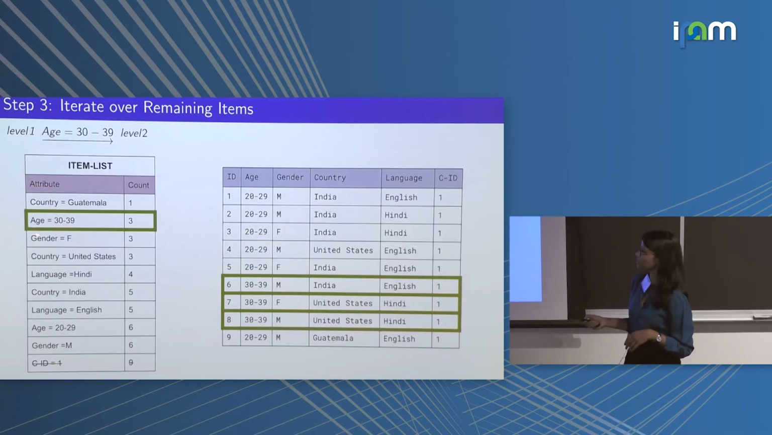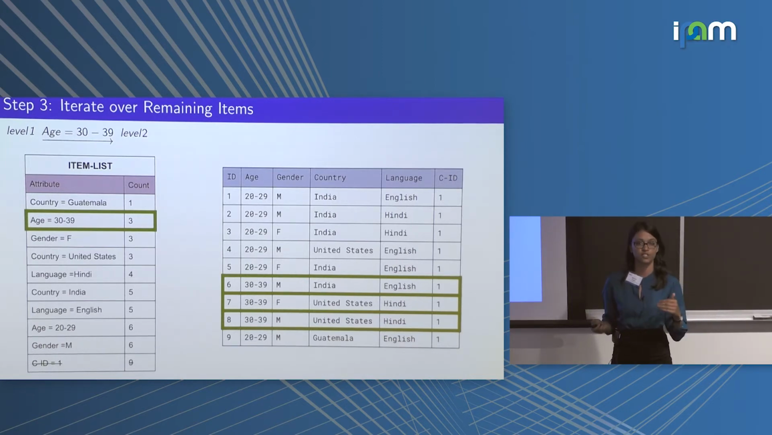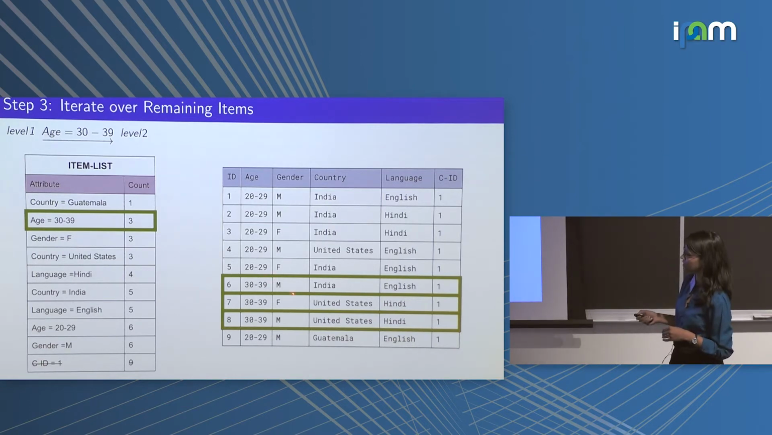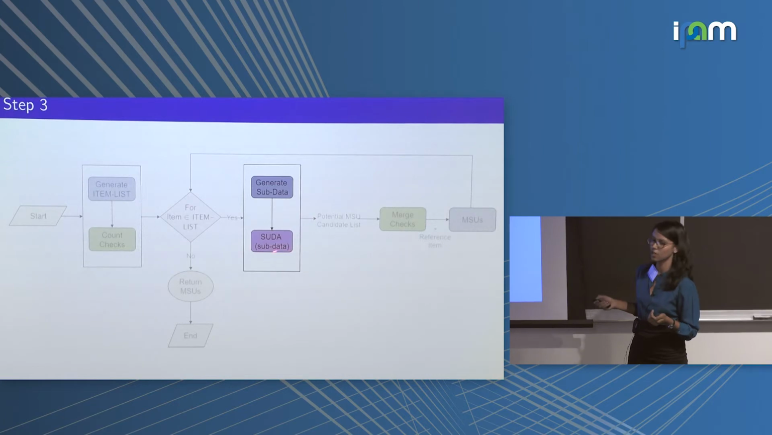The first item is age between 30 to 39. This is what we will call a reference item. For this reference item, we generate the subdata, which is comprised of all the rows in which this particular item was present. As you can see, there are 3 rows in our data set that have age between 30 to 39 of the person that was present in this row. After generating the subdata, we recursively call our SUDA algorithm, this time on the subdata that we got.